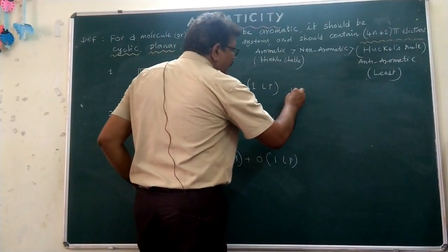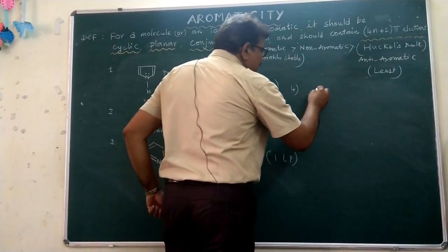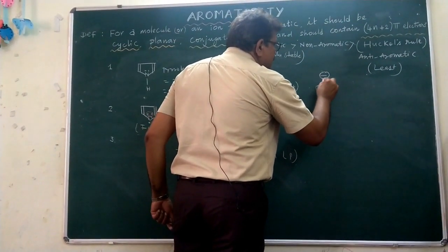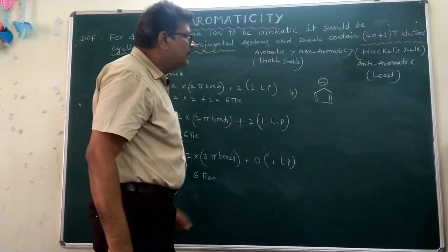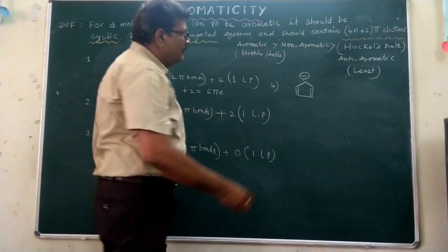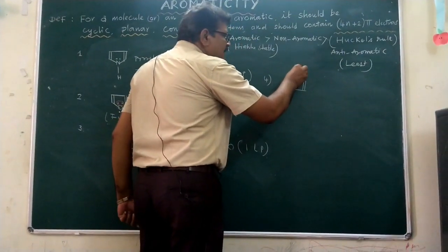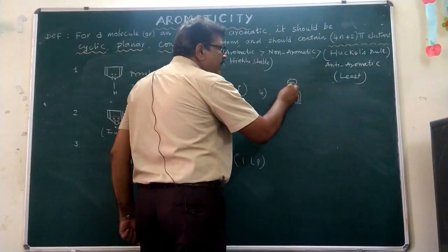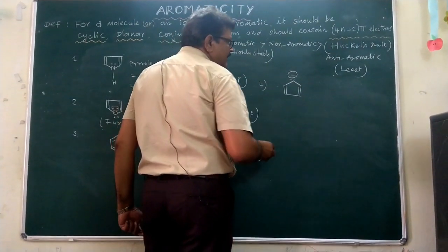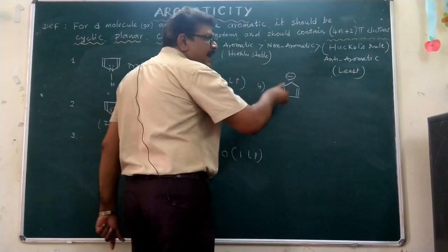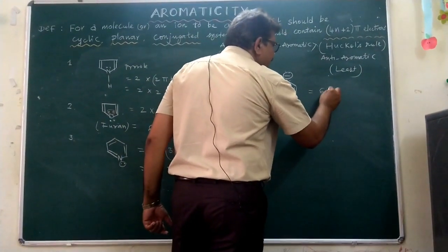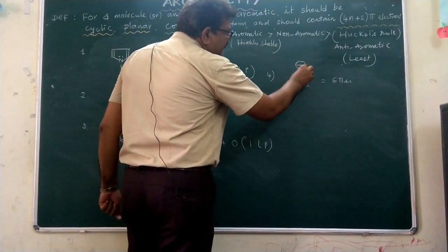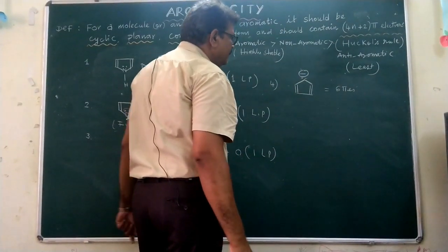Next we can go for the fourth example. There may be a charge, a negative charge also. So here the negative charge is a participant in the delocalization of pi electrons. Considering this negative charge also gives the 2 pi bonds and one lone pair. This lone pair participates in the delocalization. This is the cyclopentadienyl anion. Now it also has 6 pi electrons.